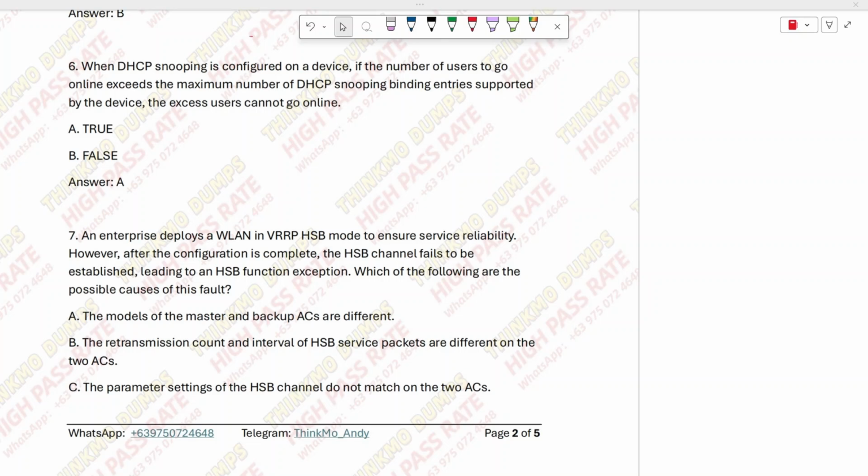Hello everyone, today I will explain 5 technical questions from the HCIP exam. Let's start with the first question. The first question is about DHCP snooping. This is a security-related configuration.